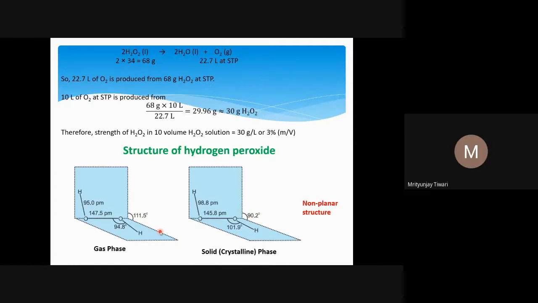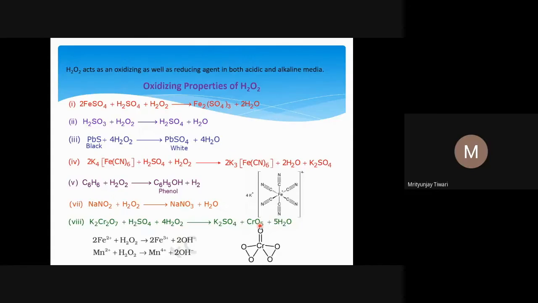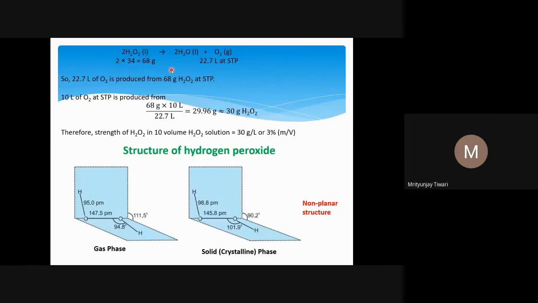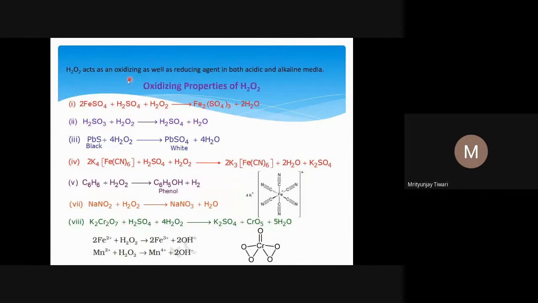And because of that, as a consequence, the O-H bond length will be elongated in the solid state. So anyway, now let us look into the chemical properties of H2O2. What we know is that H2O2 acts as an oxidizing as well as a reducing agent, and it acts as both in alkaline and acidic medium. Alkaline medium is the basic medium, and acidic medium.